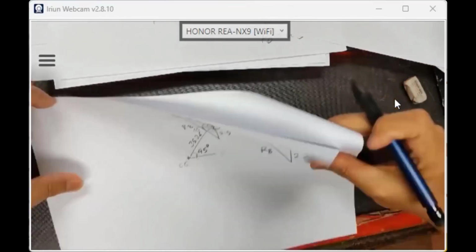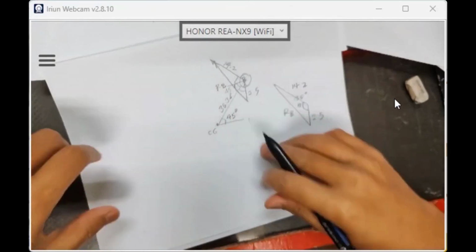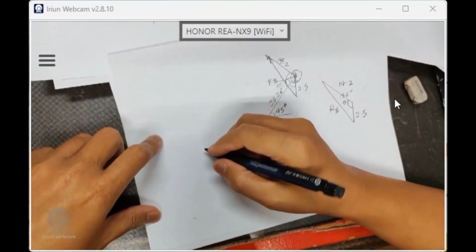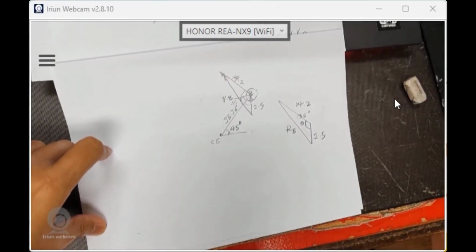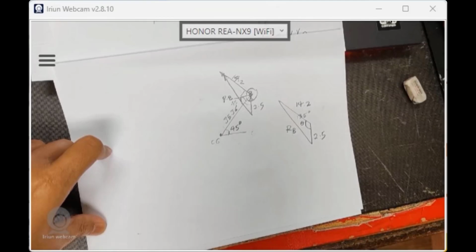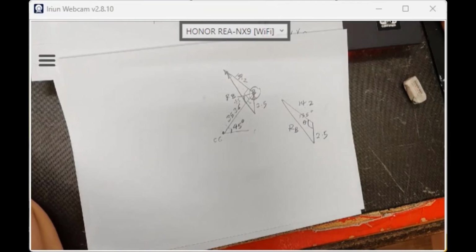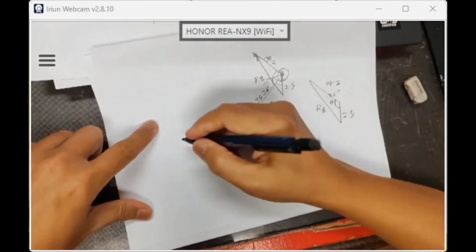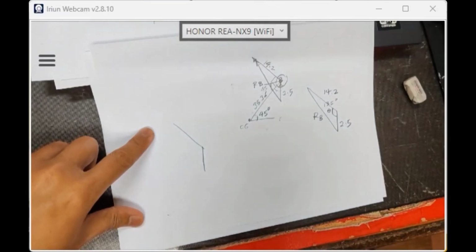So what is the value? Do you know the cosine rule? How do you do the cosine rule, guys? How do you get it? The cosine rule is A squared plus B squared minus 2AB cos theta.